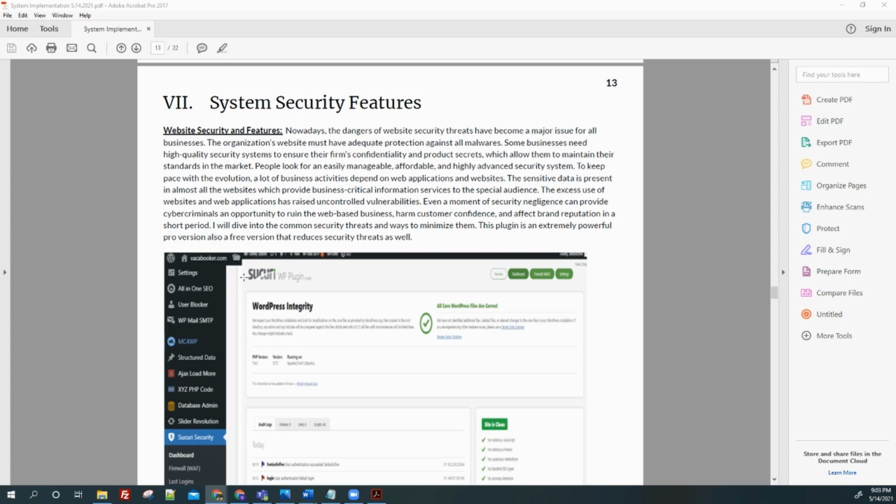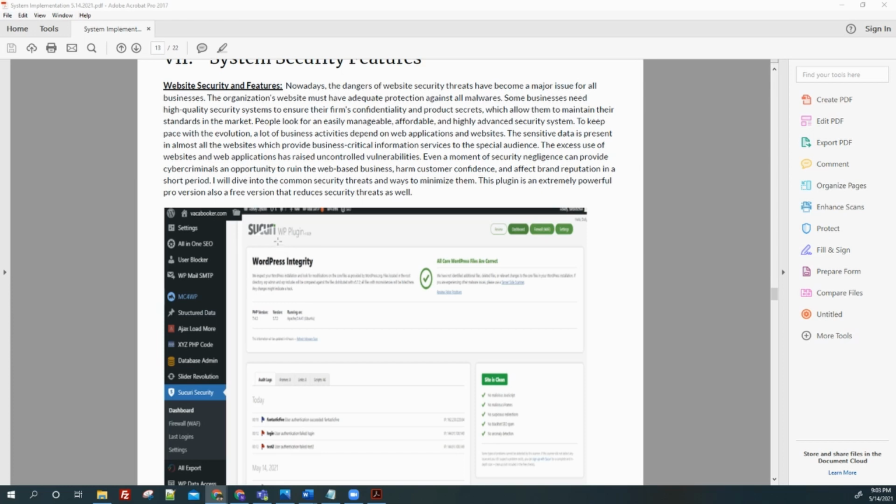Second is system security. Once a consumer comes to our website, the first thing they look for is whether our website is secure, because people are really concerned about their information being stolen. After long research to find the best solution for this website, we found that we can use a plugin called Secure WP, which has really good features that make our website easier as well as friendly for the customer.